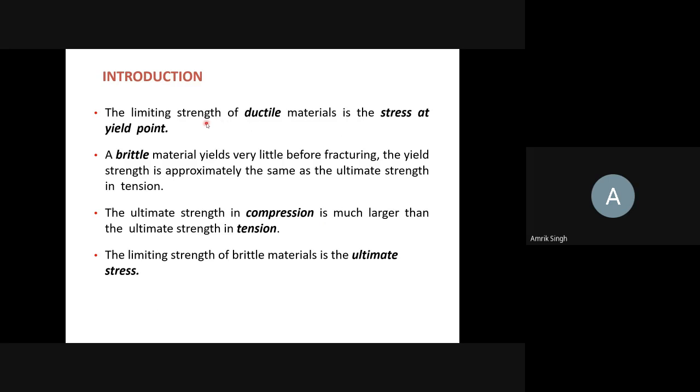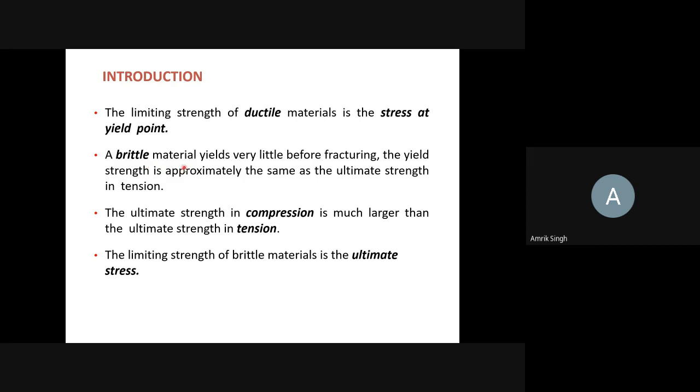Now, the limiting strength of the ductile material is the stress at the yield point. We don't go up to the ultimate stress, that is the maximum stress the material can take, but we design a component taking into account the yield point.